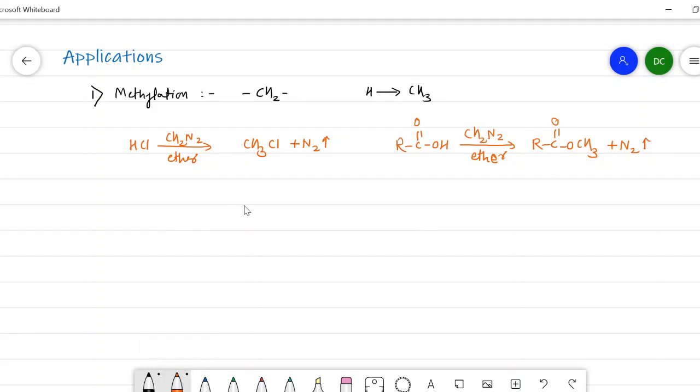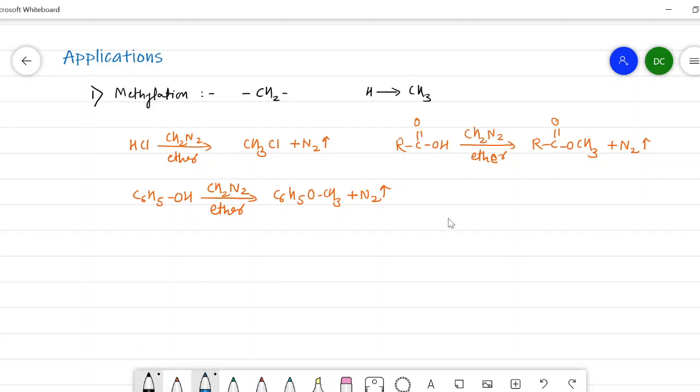The third reaction I will write here: C6H5OH with CH2N2 in ether, and this gives C6H5OCH3 plus N2 is eliminated.